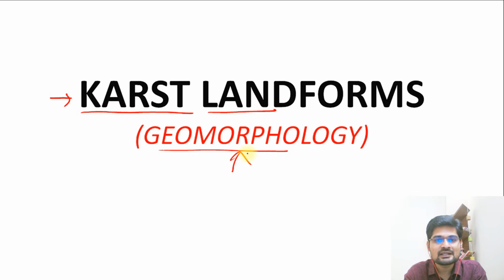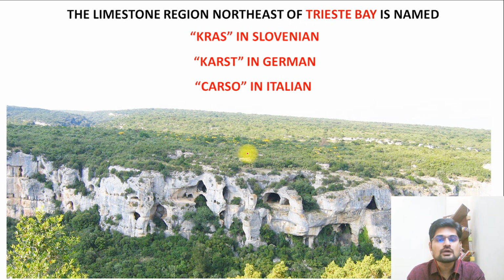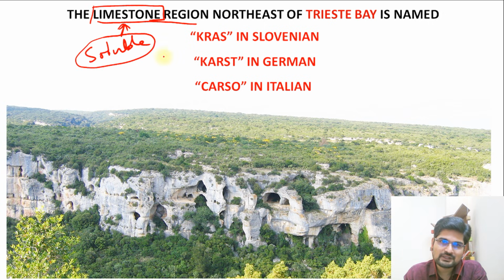Now let's learn further the various features, the various characteristics, the processes and various landforms that are part of this karst landform. So first thing is the word karst itself. Where does it come from and why? Remember, limestone is important here. Limestone is soluble in water. So those places where the underground entire structure of rock is composed of limestone or chalkstone or calcium, which is soluble in water, there in those regions, especially where you see this Trieste Bay.